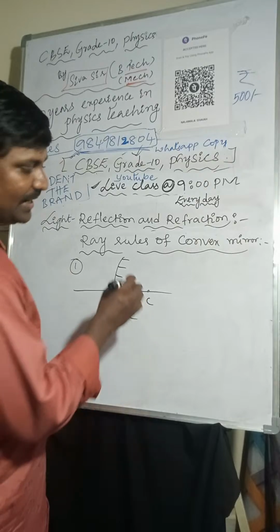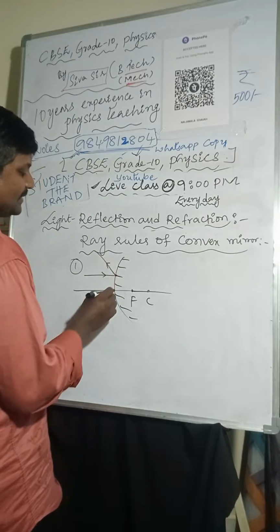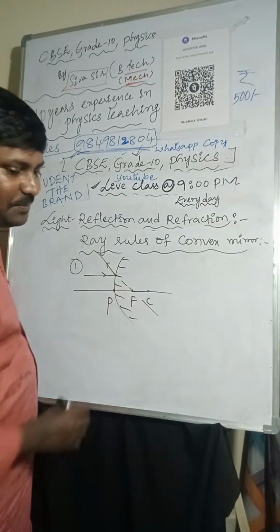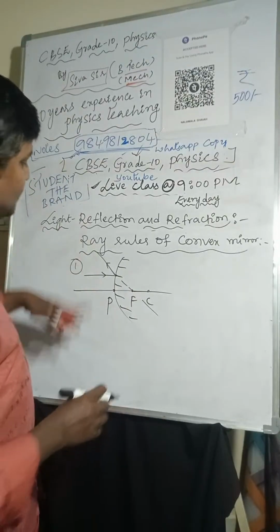I'm considering one light ray here. One light ray I'm taking like this. After reflection, it passes like this. It passes through the focus. One light ray I'm taking, after reflection, it passes through the focus.